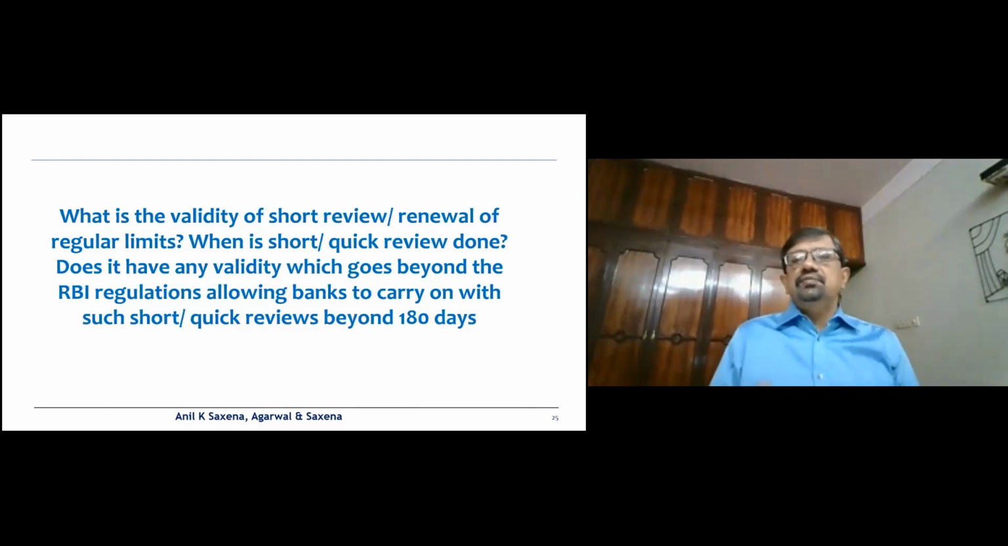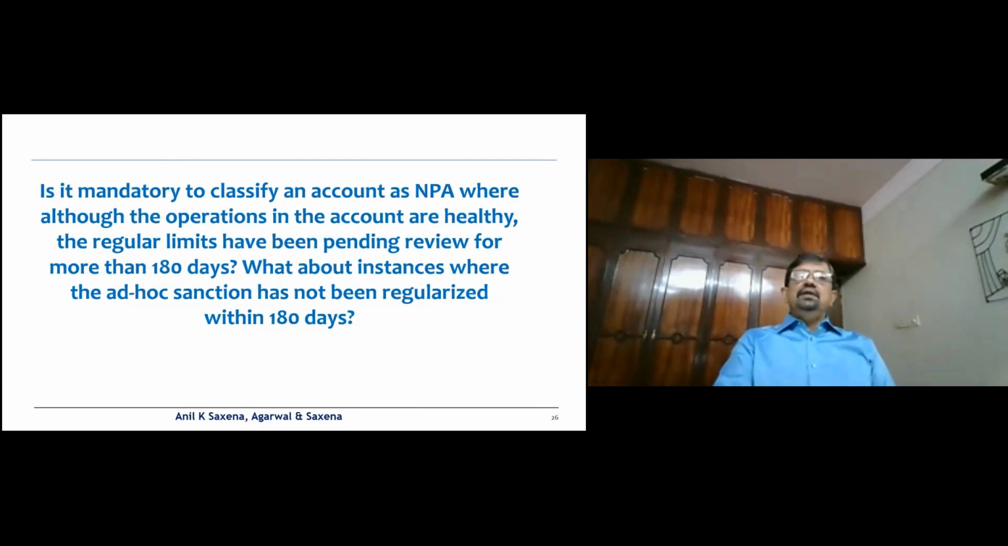So if the bank or the branch is carrying out short reviews, quick reviews, and after a gap of 3 months, 6 months, do not allow that. Straight away calculate the 180 days from the date when it expired, and if it has not been reviewed or renewed post that, you can easily pass an MOC and downgrade the said account.